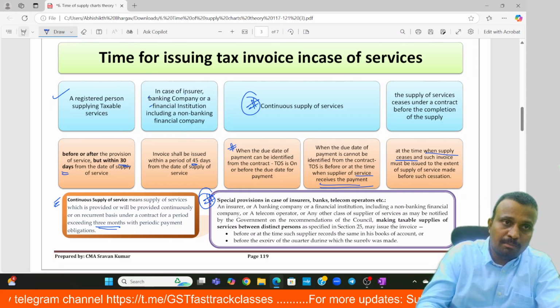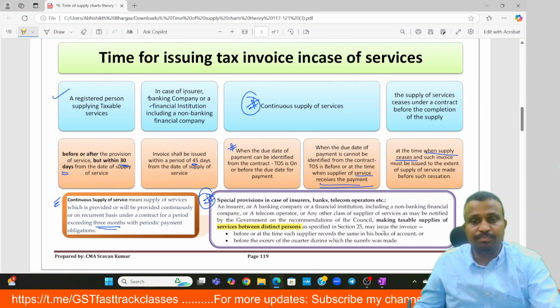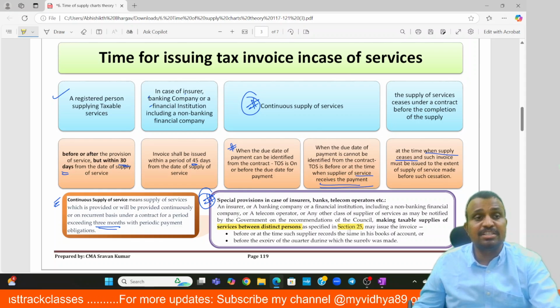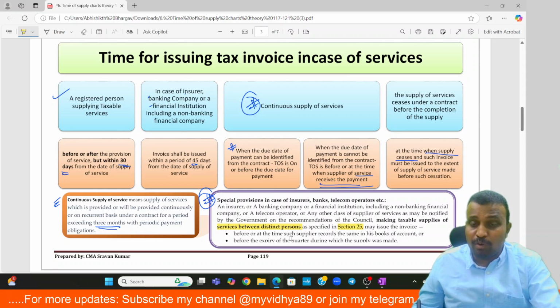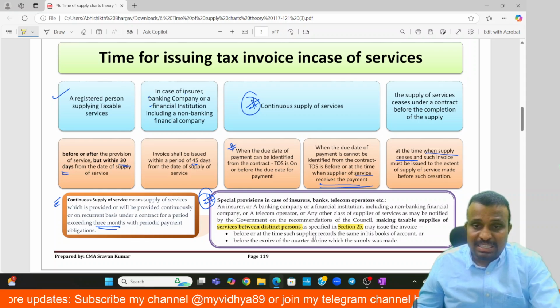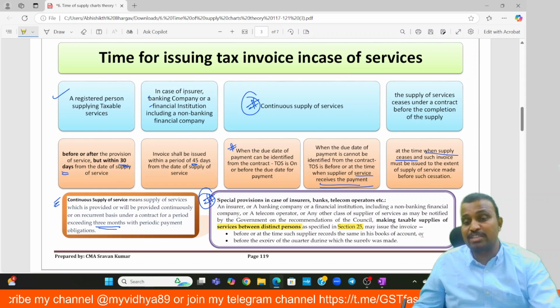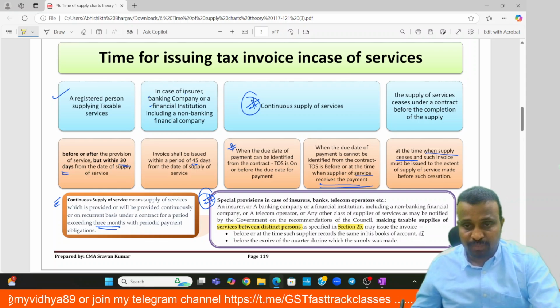And remember, the supply must be made between distinct persons. As per section 25 is the definition for distinct person. And the time of supply is before or at the time of such supplier recording the same in his books of account, or before the expiry of the quarter during which that supply was made, whichever is earlier.